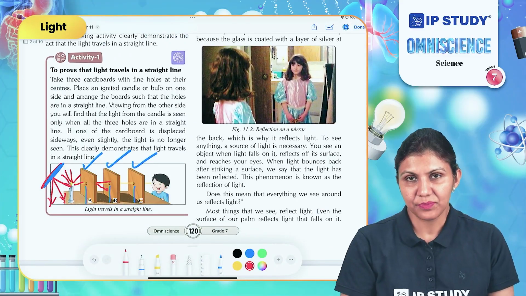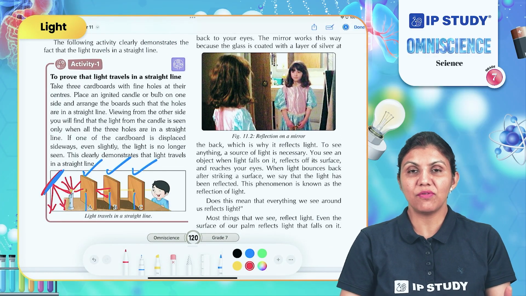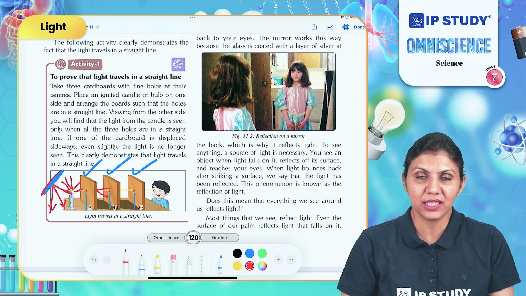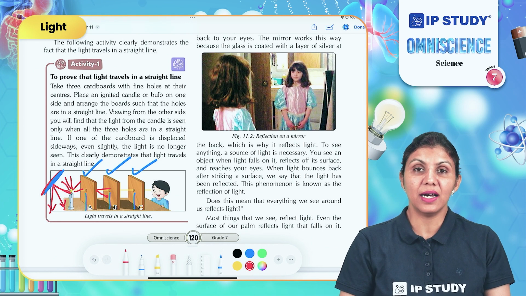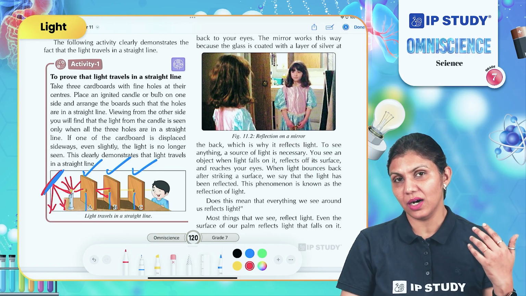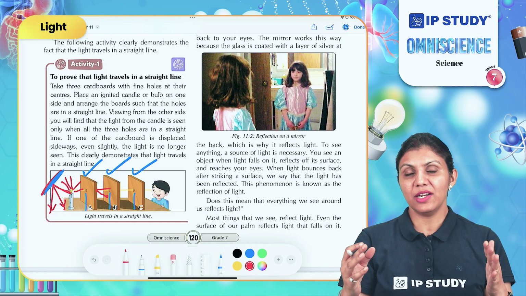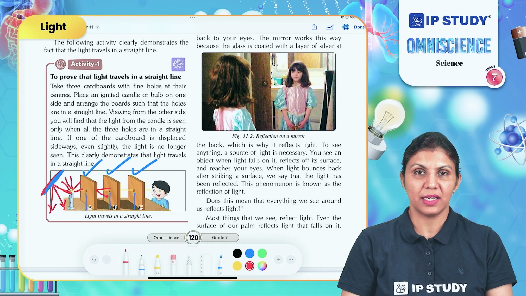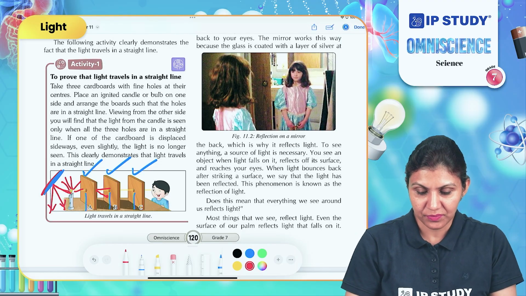Next thing is, what is the importance of this phenomenon in the surrounding? Reflection is helping us to see different things in the surrounding when the light rays are reflected from the surfaces and they enter into our eyes. When a reflected ray enters into our eye, it forms the image of an object, and that's why we are able to identify the object in the surroundings.